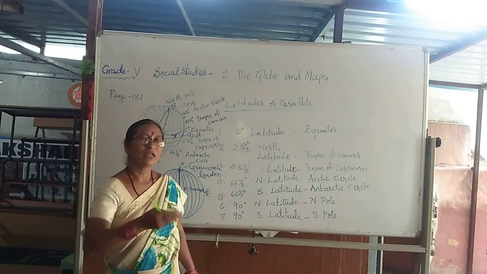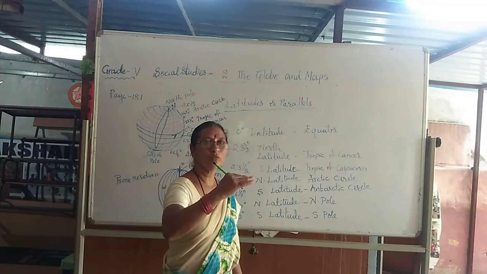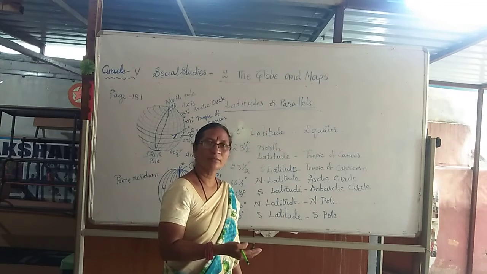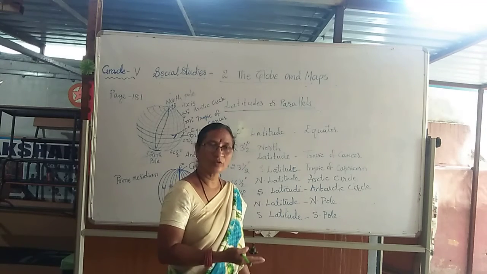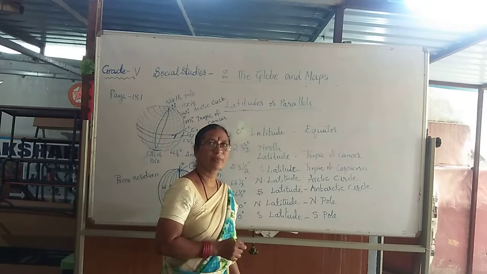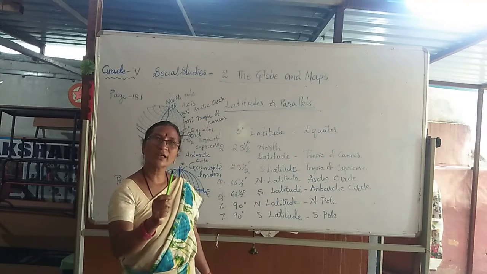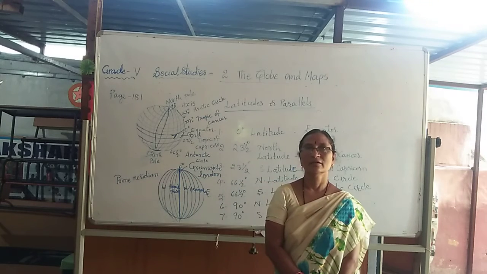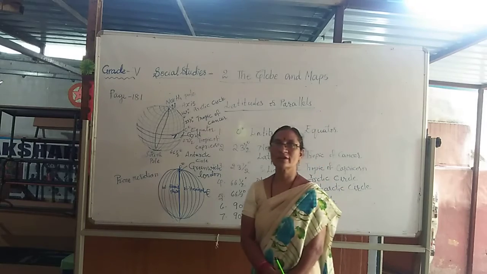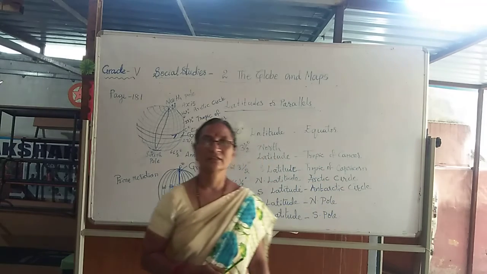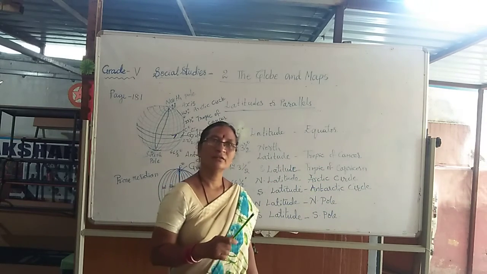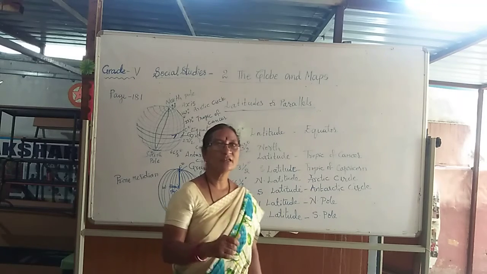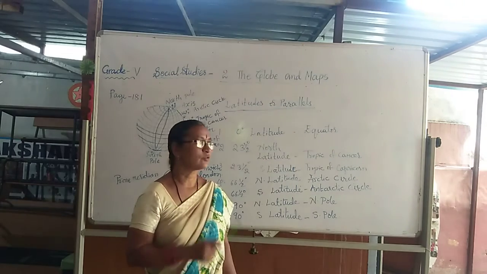Okay. The upper part, on the top of the globe, the end point is called North pole, and the bottom end of the globe is called South pole. What is that line called which is dividing the globe into two equal halves? Equator. Right. Equator is the latitude which is dividing the globe into two equal halves. It is a 0 degree latitude.